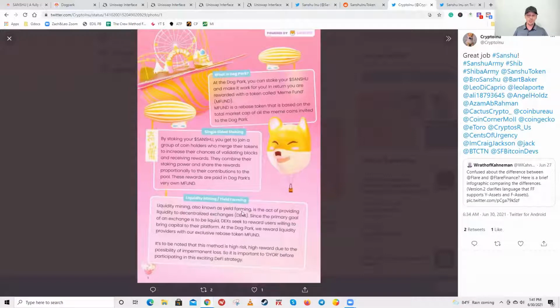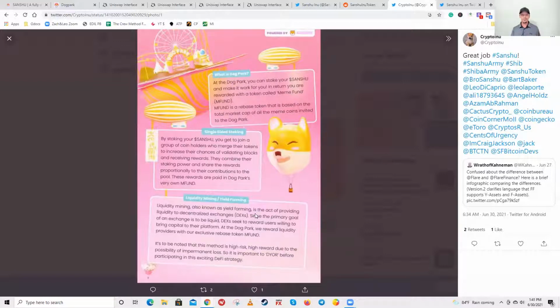Liquidity mining, also known as yield farming, is the act of providing liquidity to decentralized exchanges. Since the primary goal of an exchange is to be liquid, DEXs seek to reward users willing to bring capital to their platform. At the dog park, we reward liquidity providers with our exclusive rebase token MFUND. It's to be noted that the method is high risk, high reward due to the possibility of impermanent loss. So it's important to do your own research, DYOR, before participating in this exciting DeFi strategy.